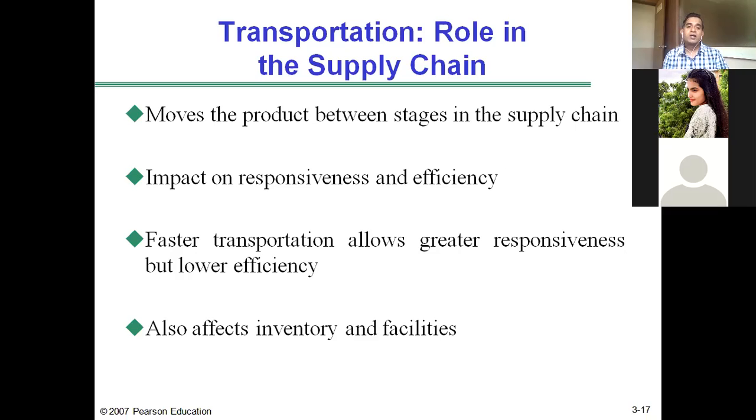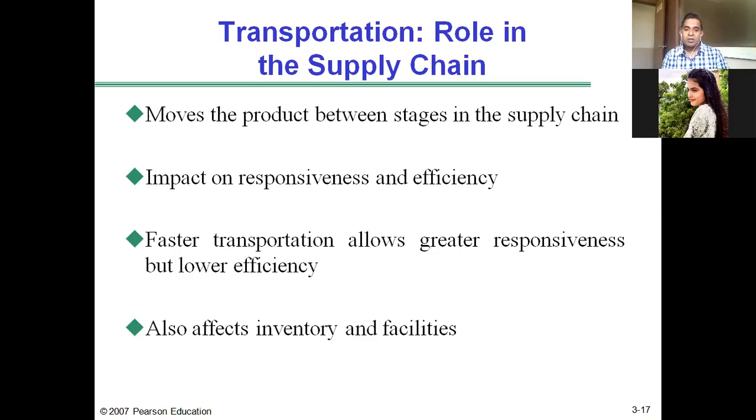Same way, if the company uses a slow mode of transportation, for example, ships are the slowest mode of transportation, but they're also the most economical. Walmart, for example, uses ship mode of transportation. So the cost will be low, hence the supply chain achieves efficiency. But since it is the slowest mode of transportation, the supply chain will be less responsive.